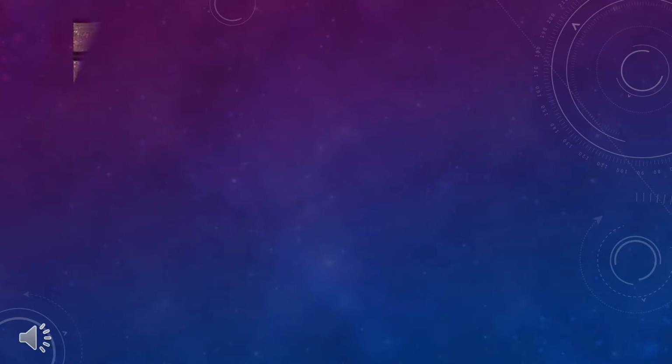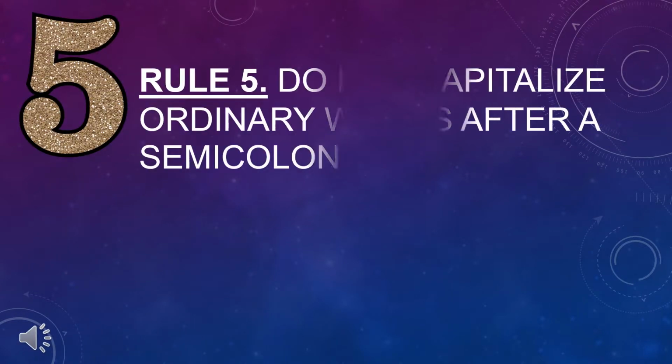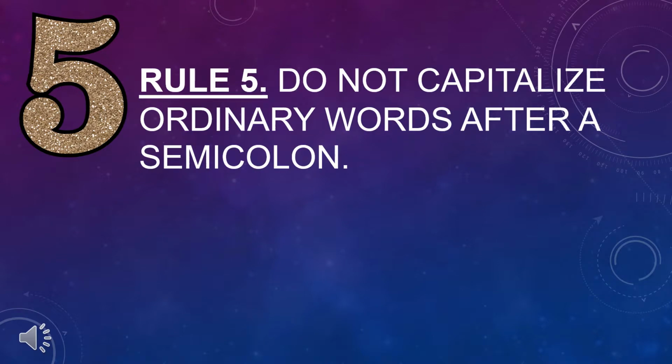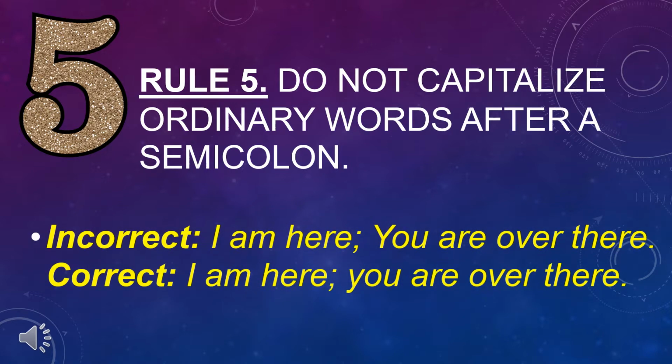Rule number 5. Do not capitalize ordinary words after a semicolon. Example: I am here; You are over there. This sentence is incorrect. Why? Because the Y is capitalized. Sentence 2: I am here; you are over there. This sentence is correct.